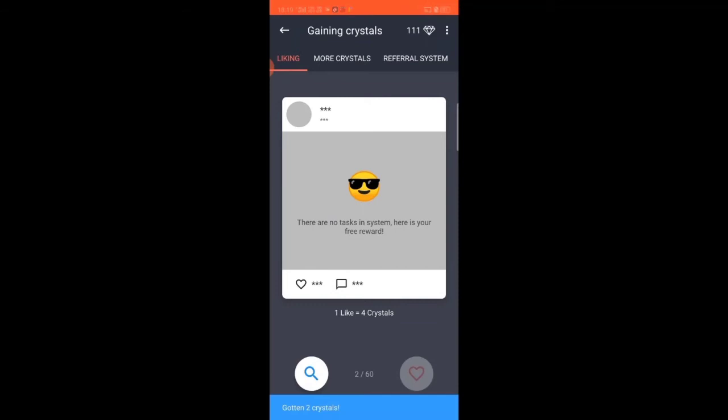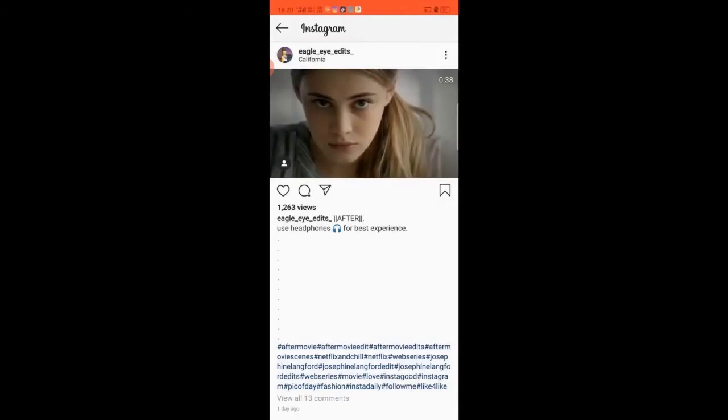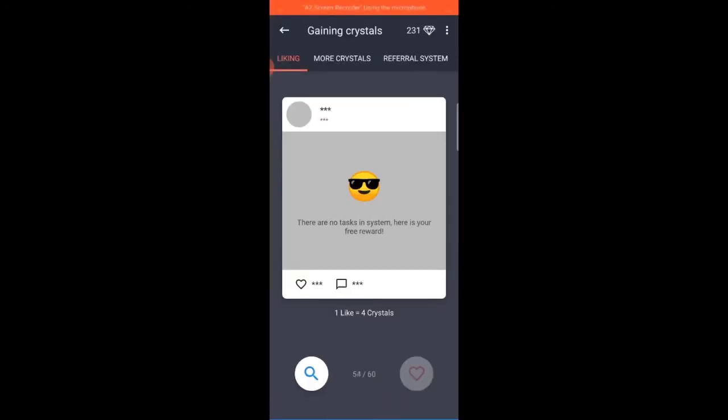Not only by following, we will gain crystals by liking also. When we like someone's post, we will gain crystals. We can give 60 likes per 1 hour. After 1 hour we will try again.